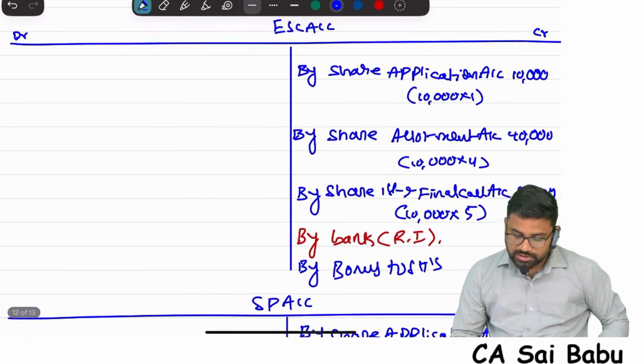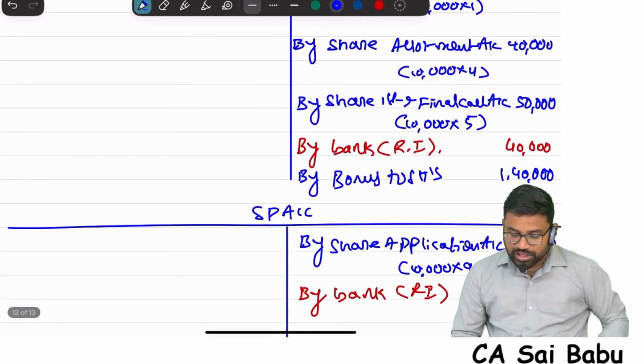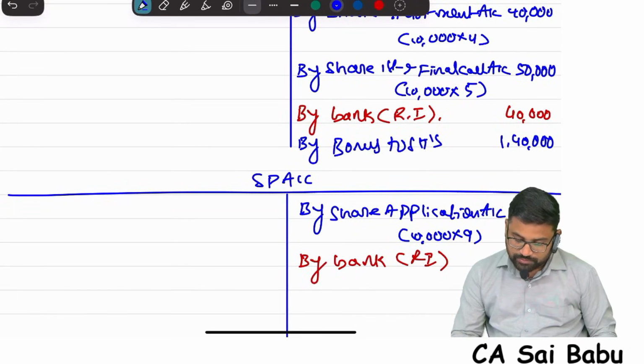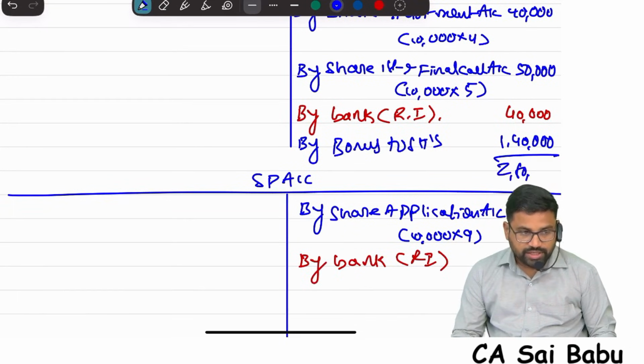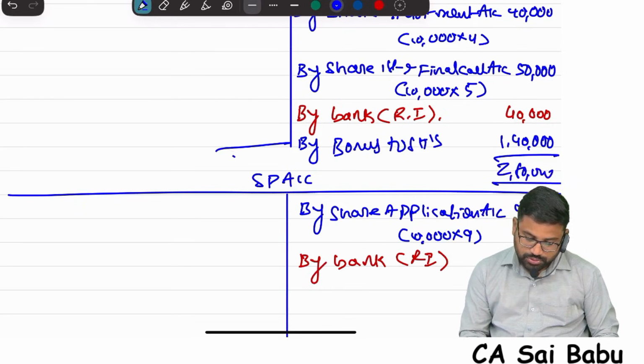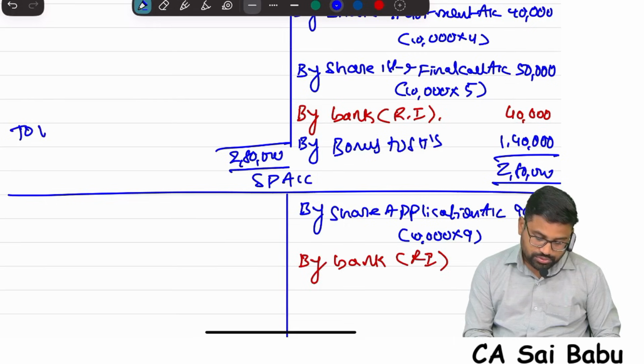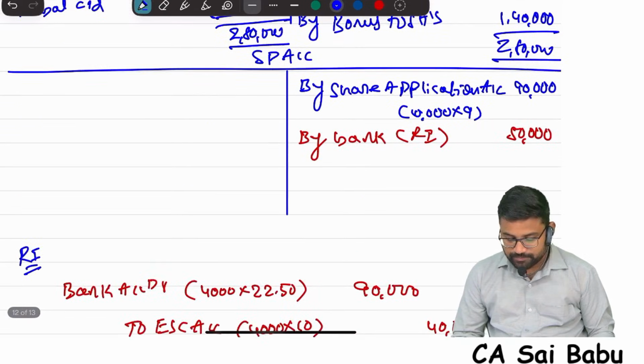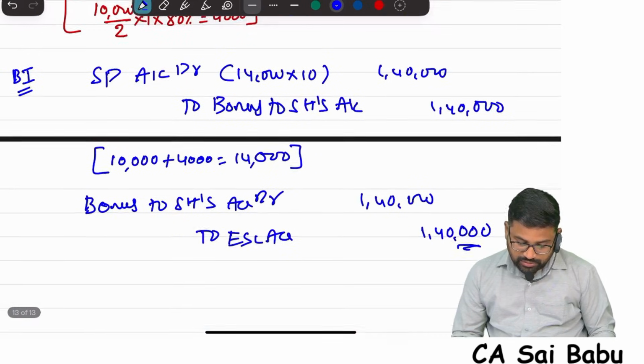So share capital account is created with all the capitals. Application money, capital portion, allotment money, capital portion, first and final call, capital portion, right issue, capital portion, bonus shares. So total 2,80,000 is the capital portion. By balance carried down 2,80,000. This account is done.